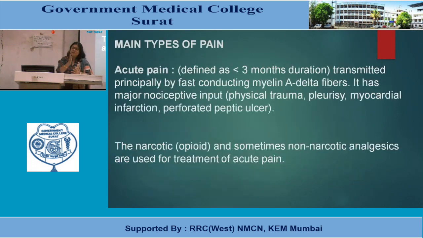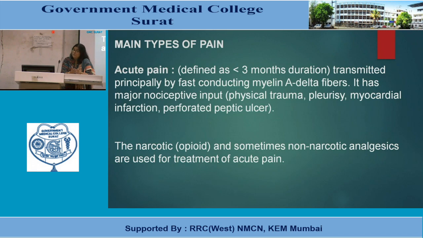So there are various types of pain, like acute pain. That means it can be defined as less than 3 months of duration. It is transmitted principally by fast conducting myelinated A delta fibers. That means acute pain, less than 3 months duration, is conducted by A delta fibers. It has major nociceptive input like physical trauma, pleurisy, or myocardial